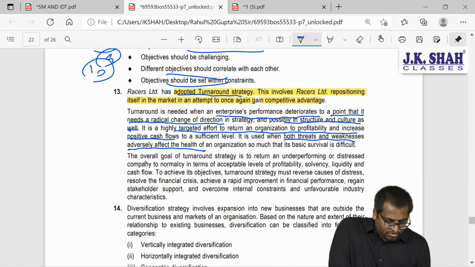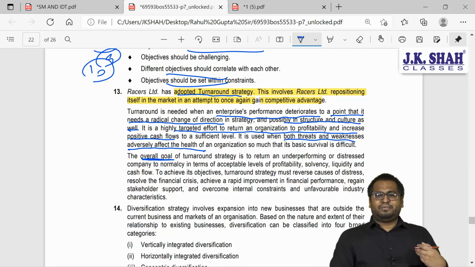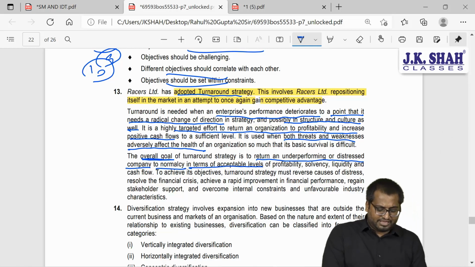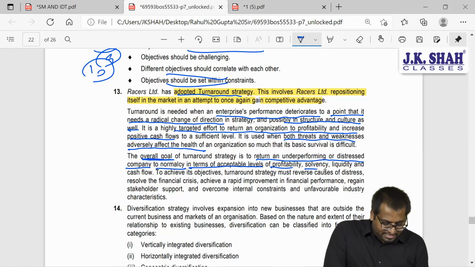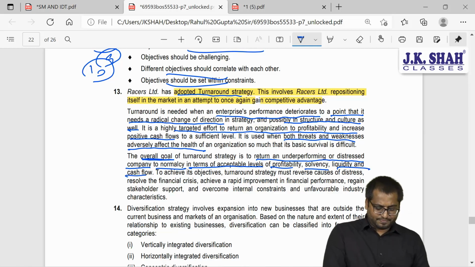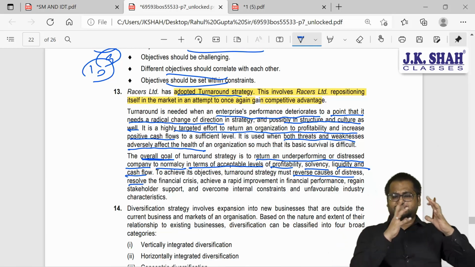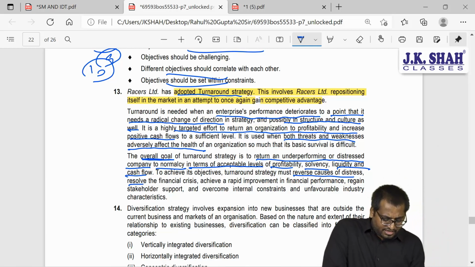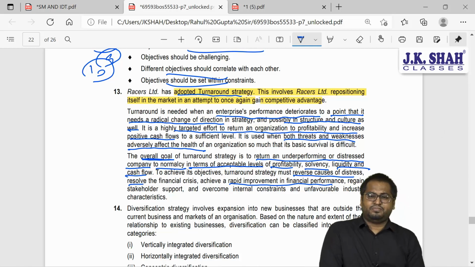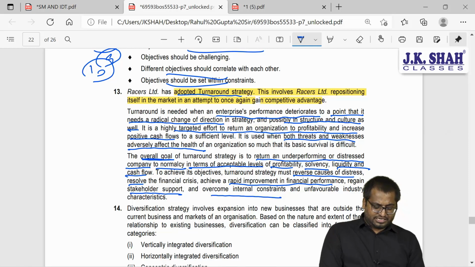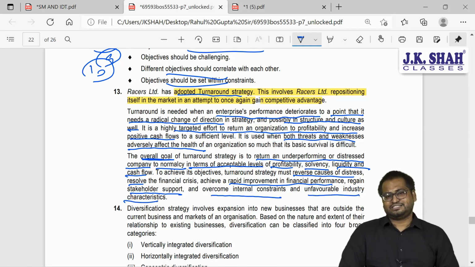So the overall goal, what is the ultimate goal of this? To return an underperforming or distressed company to normalcy in terms of acceptable levels of profitability, solvency, liquidity, cash flow. Reverse the cause of distress, as I told you, reversing the process of decline. Rapid improvement in financial performance. And regain the stakeholder support and overcome the internal constraints and unfavorable industry characteristics.